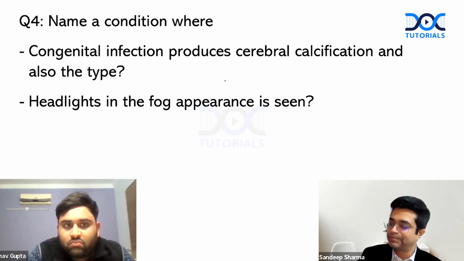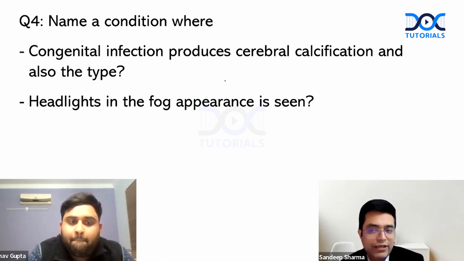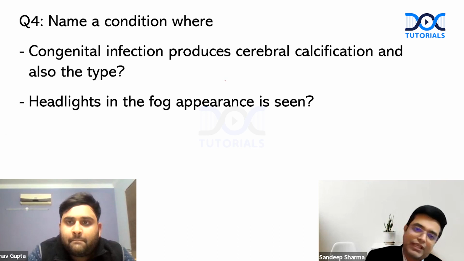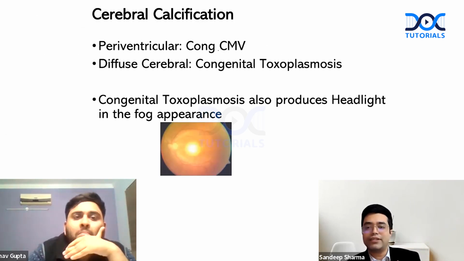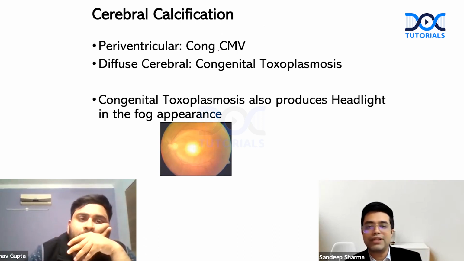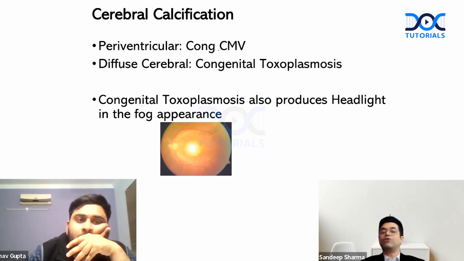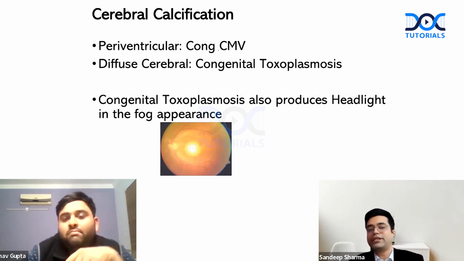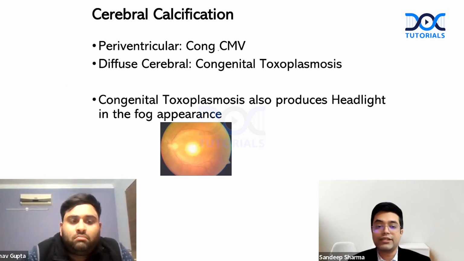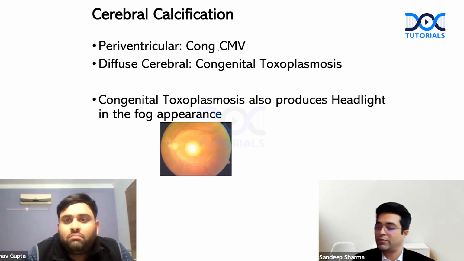Anybody wants to volunteer? Yes. CMV causes periventricular calcification and diffuse cerebral calcification. So remember that periventricular calcification is seen with congenital CMV. Diffuse cerebral calcification is seen in congenital toxoplasmosis. Congenital toxoplasmosis also produces the headlight in the fog appearance when you do ocular examination. Whenever a light is approaching, there will be blurring and a headlight appearance as if in a fog there is an approaching light. That is the typical headlight in the fog appearance seen with chorioretinitis involvement in congenital toxoplasmosis. So Ribhav gets +5 here.